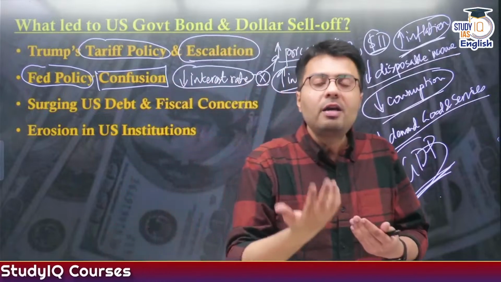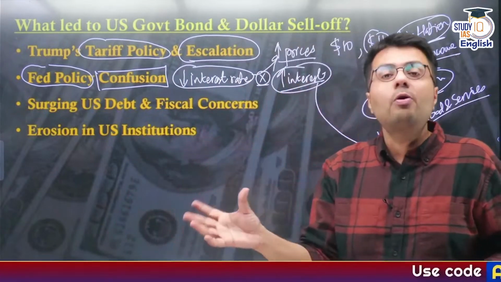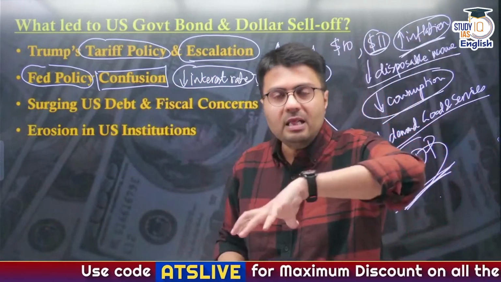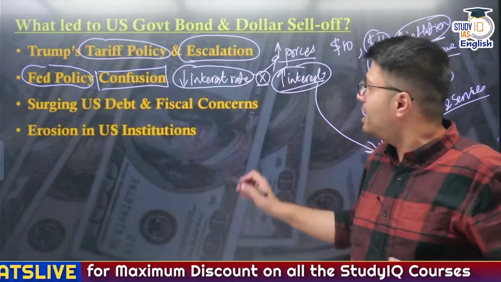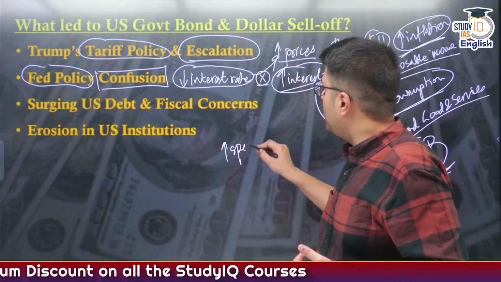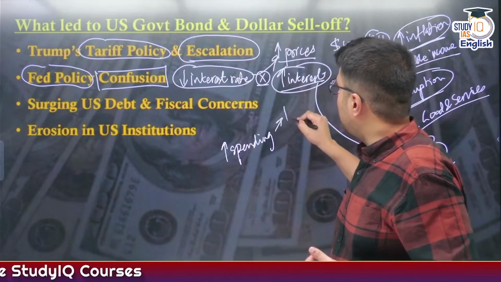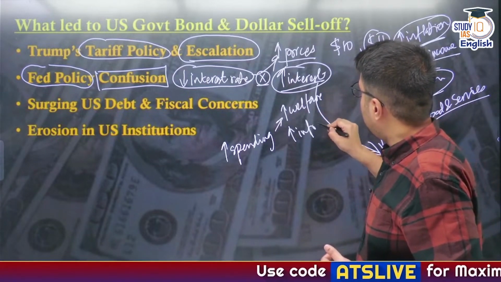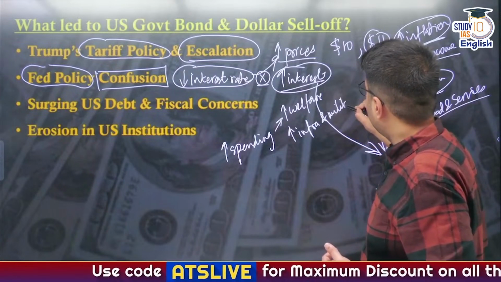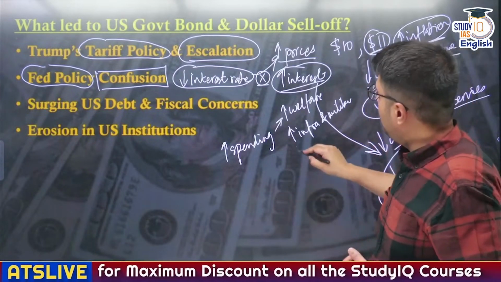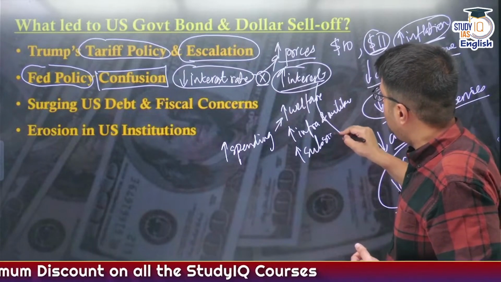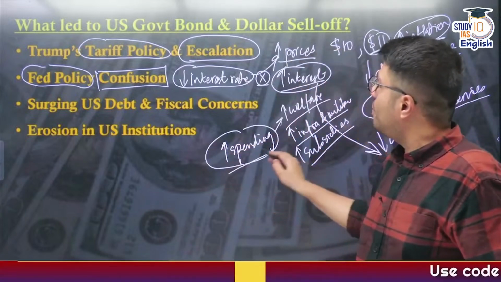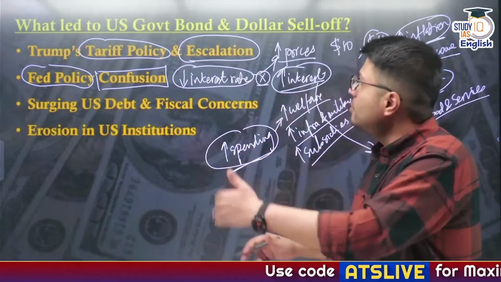So this has actually eroded the value or eroded the trust in the Federal Reserve, which is a US based institution. Similarly, to bring the economy out of recession, what the government usually does is increase its spending overall, which means an increase in welfare spending. Spending might increase on infrastructure or military, and it might also lead to increased spending on subsidies for industries affected by the increase in tariffs, right? So overall the spending levels of the US government are expected to increase because of this slowdown in the